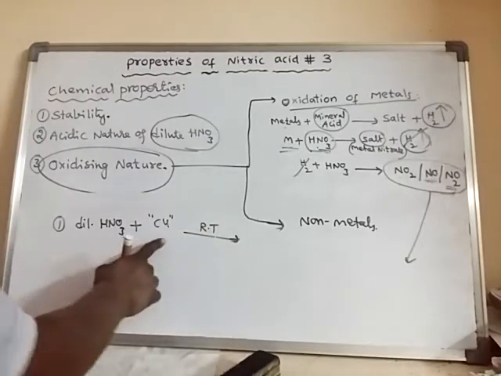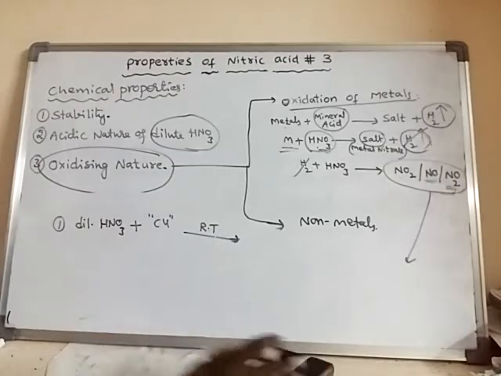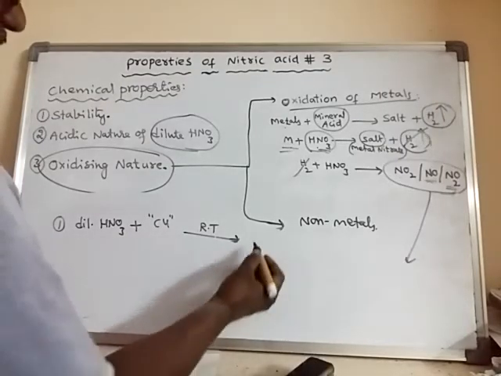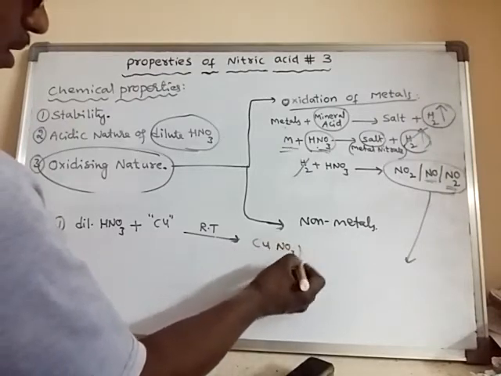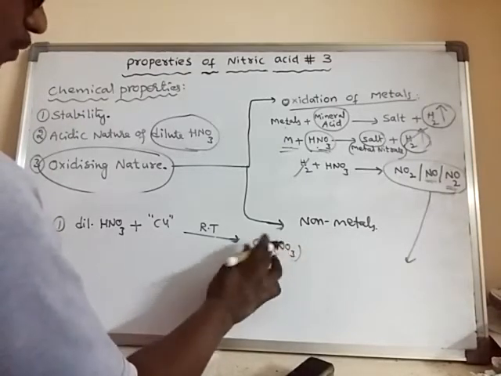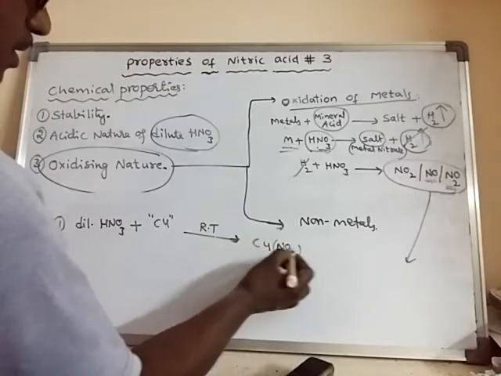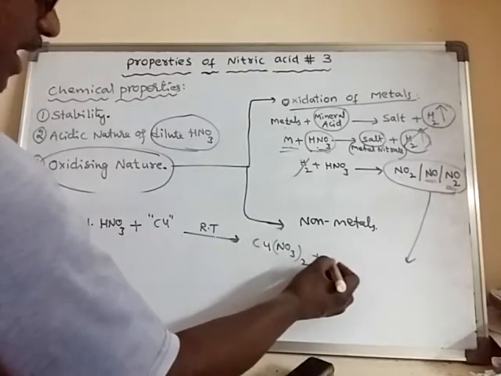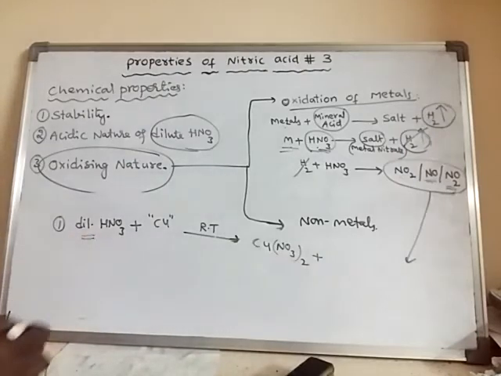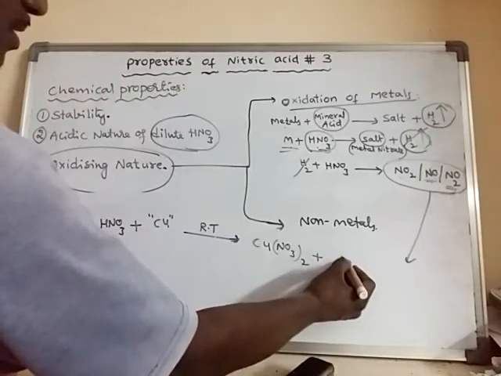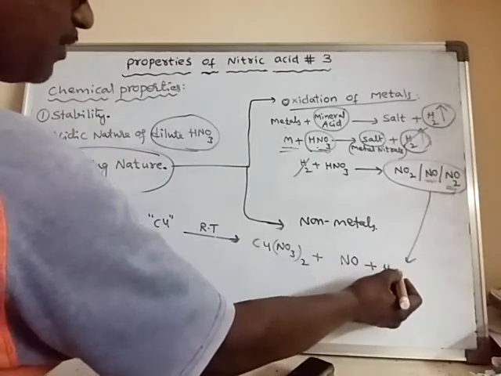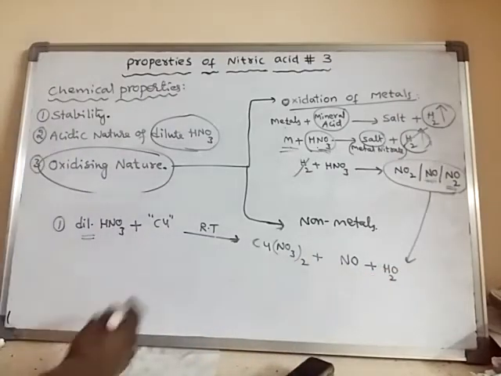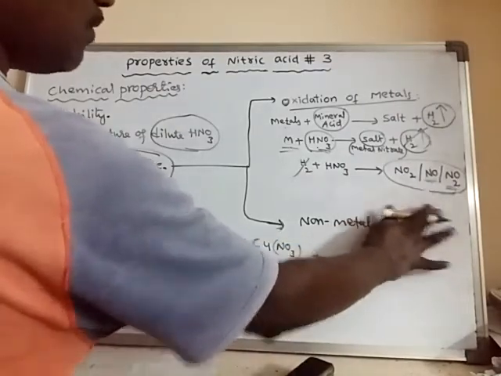So what happens? It forms a salt, copper nitrate salt. And as it is dilute nitric acid, it forms nitric oxide, and also water is formed along with this.